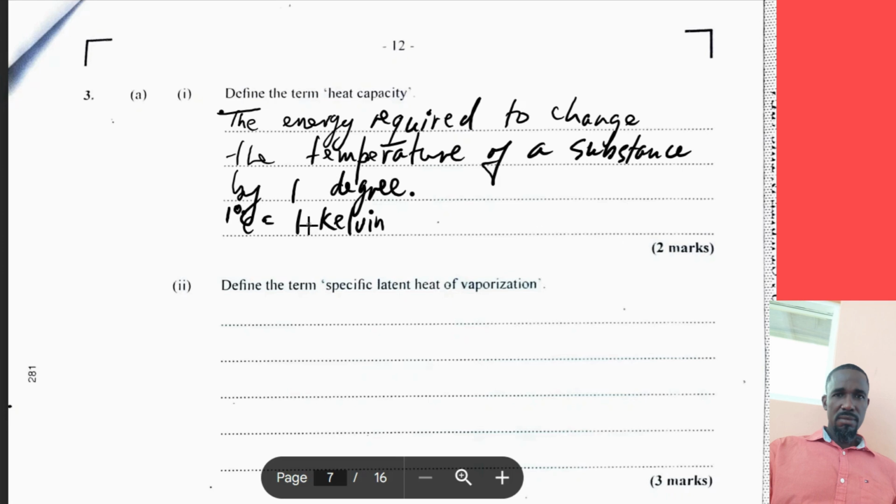All right, so the next part of the question is asking us to define the term specific latent heat of vaporization. So what is the specific latent heat of vaporization? Now, this is the energy that is required to convert a substance from liquid to gas.